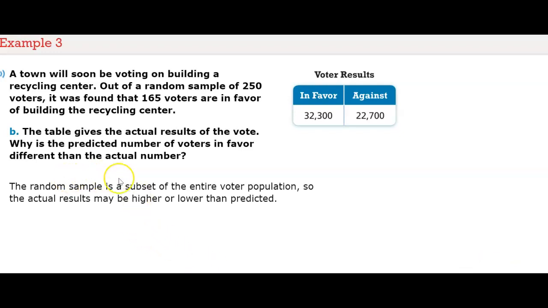The random sample is a subset, or just a part, of the entire voter population. So the actual results may be higher or may be lower. It's just a prediction. It's not going to be an actual amount. So your actual amount may be different from the estimated or predicted amount of people in favor.